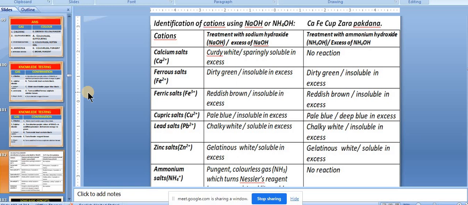No, this is not the correct answer. It is not due to being a weak base. What else? Yes, this is the right answer, because it forms a complex. Which complex? Tetraamine copper complex. If you see the book, it is written there in the boxes, tetraamine copper complex is formed